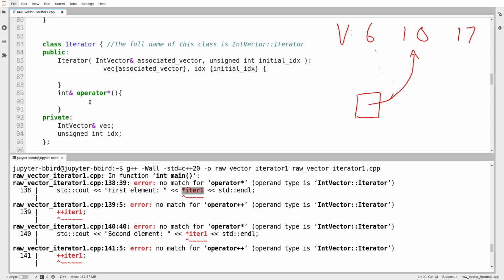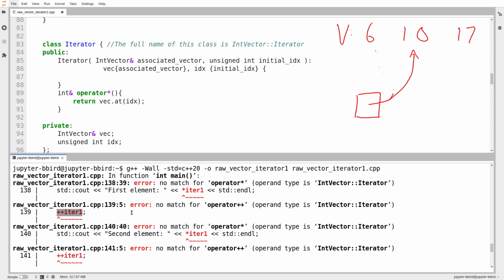Well, I guess we go and grab the corresponding element of the vector. So I'll return my associated vector .at the index stored internally. So the iterator is keeping track of an index that it corresponds to. If you ask the iterator to give me the corresponding element, I'll go into the vector and grab that index. And then what about the plus plus operator? Okay, so the plus plus operator in our case, we're using the prefix plus plus operator, pre-increment, plus plus iter.